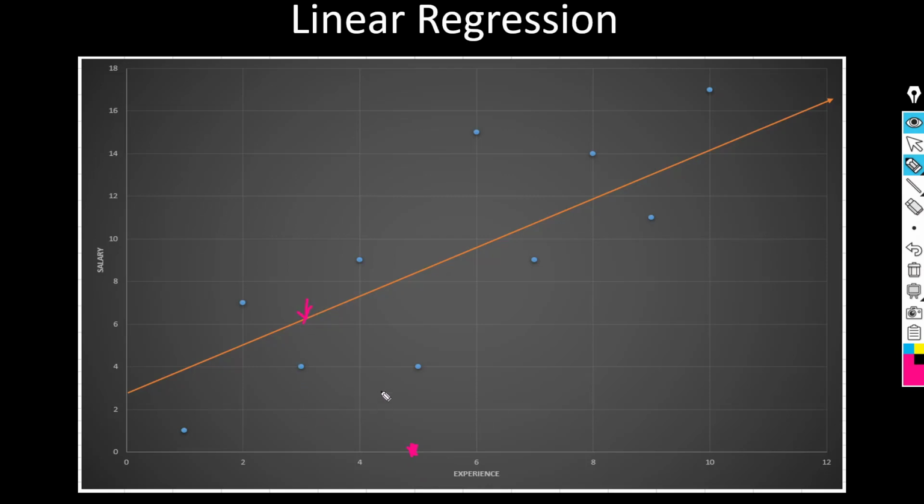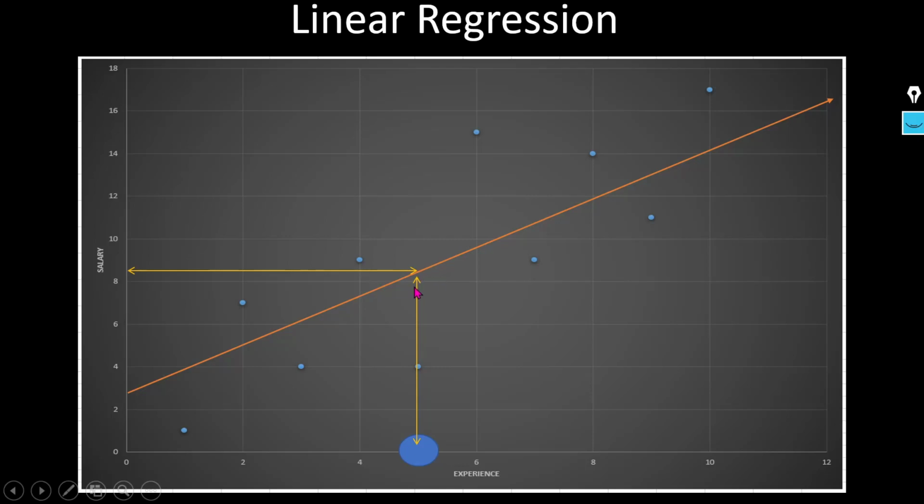How can we calculate this? For that, I will use this particular intercept. I will draw a line parallel to the x-axis and a line parallel to the y-axis, and whatever intercept we get on this linear line, by that point we can predict the salary.